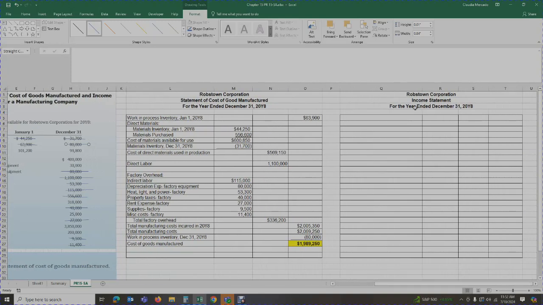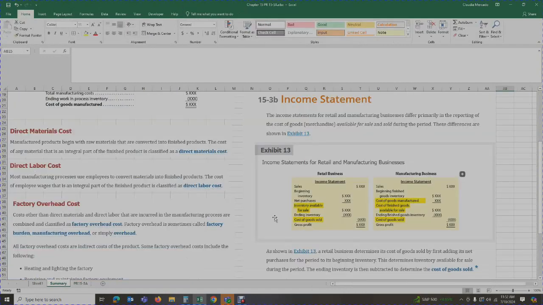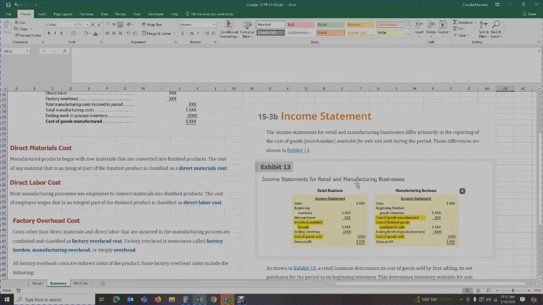The second part of the requirement is to prepare an income statement. Now, if you recall from Principles of Financial Accounting, an income statement is basically your revenues minus your expenses. For a manufacturing company, it differs a bit. If you look at your textbook on section 15.3B, it talks about the income statement and it has a comparison between a retail business and a manufacturing business.